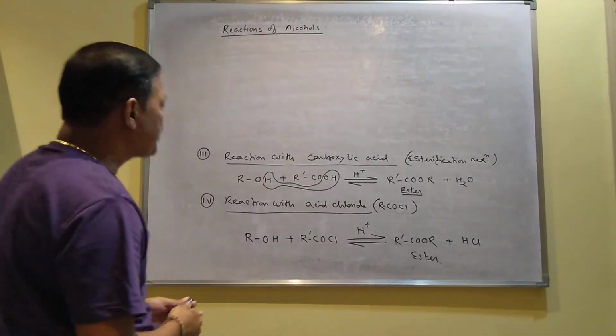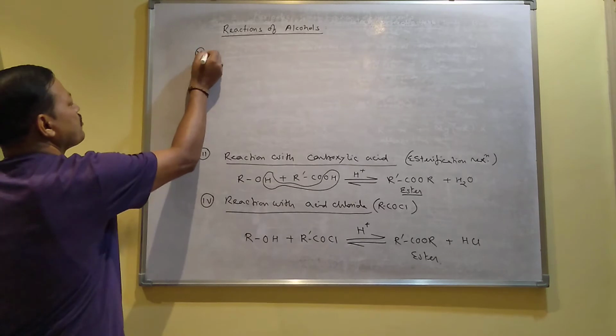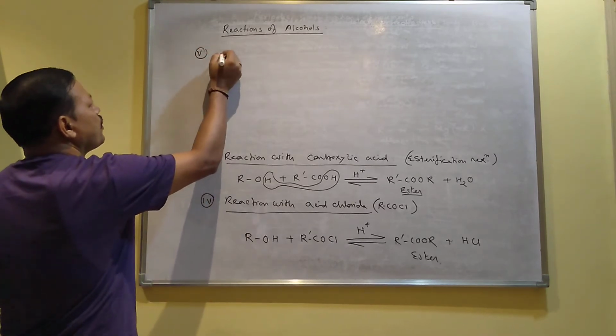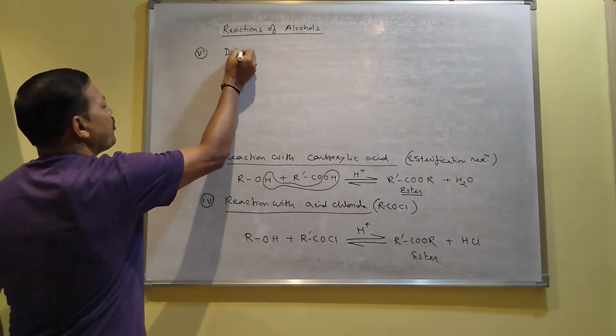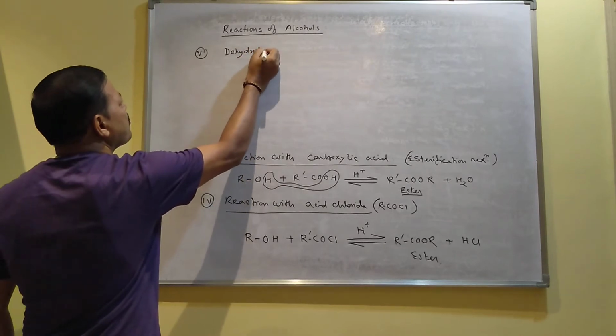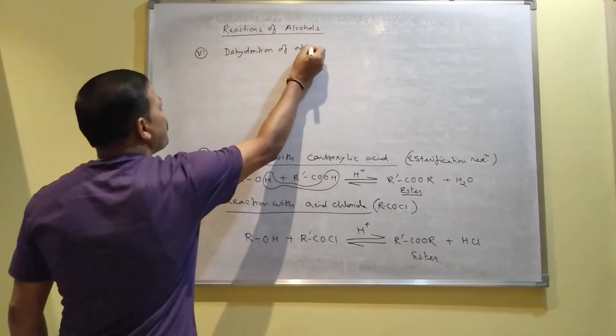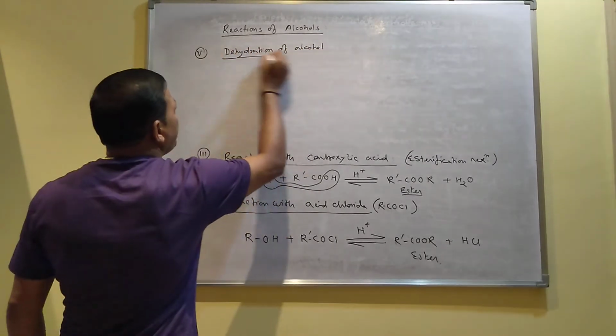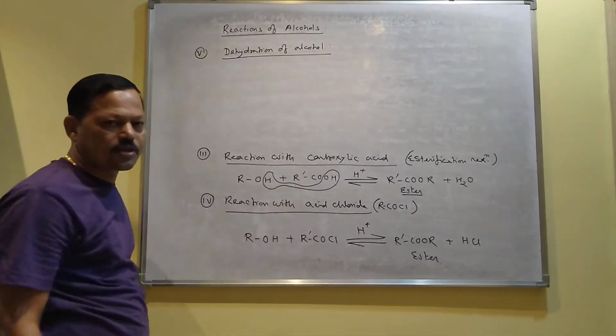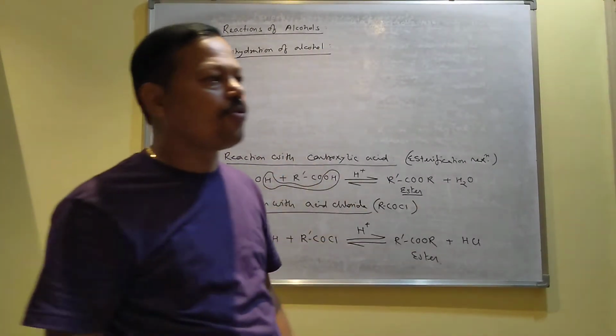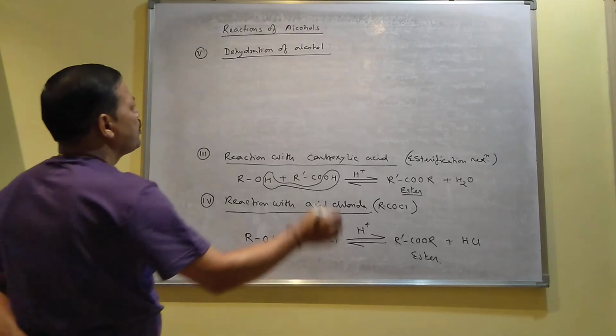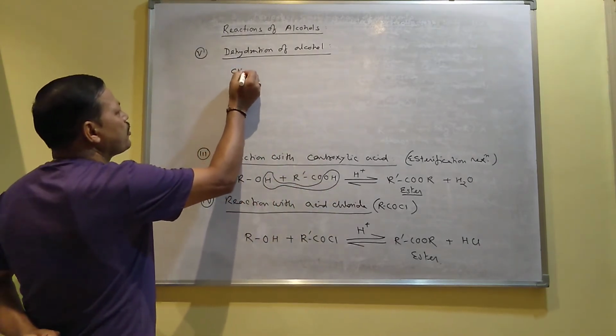Now number 5 reaction, which is called dehydration of alcohol. Dehydration of alcohol reaction. You know, dehydration means removal of water. I mean, you have to remove water from alcohol.